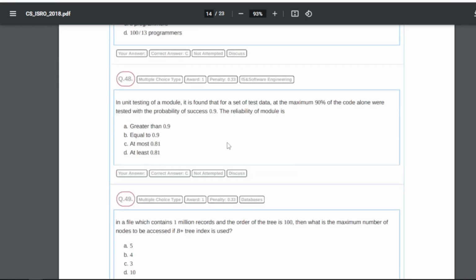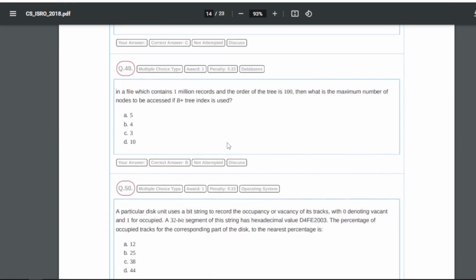48 is, in unit testing of a module, it is found that for a set of test data at the maximum 90% of the code alone were tested with the probability of success 0.9. The reliability of the module is what? So for this our answer will be C, that is at most 0.81.